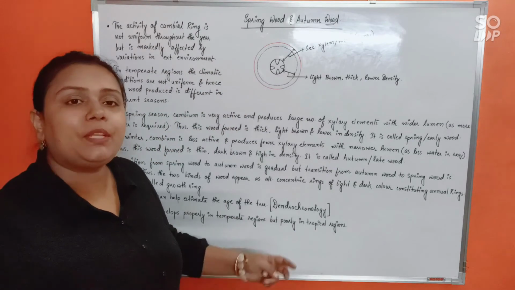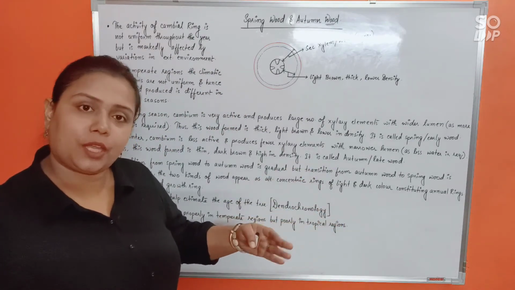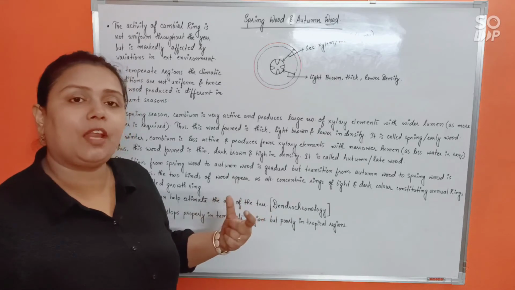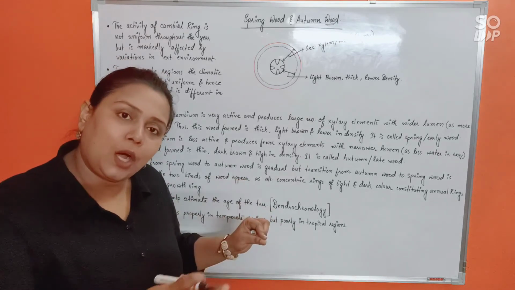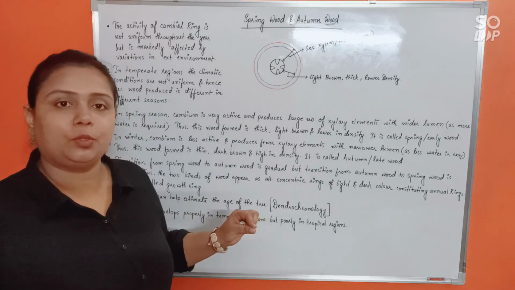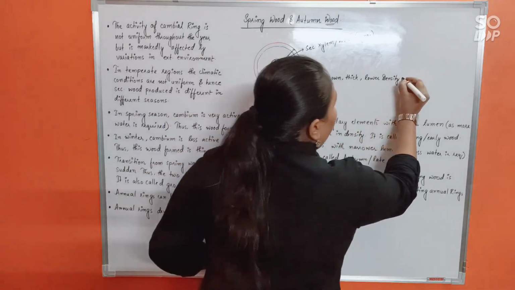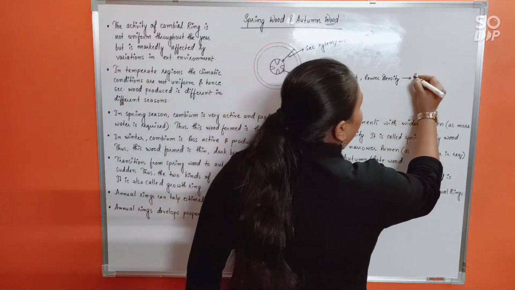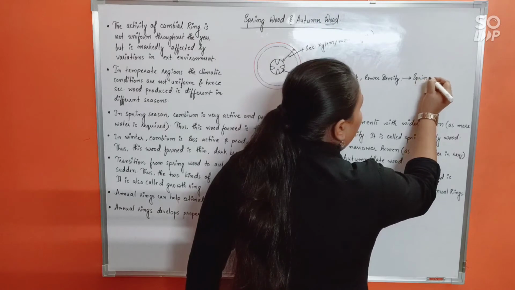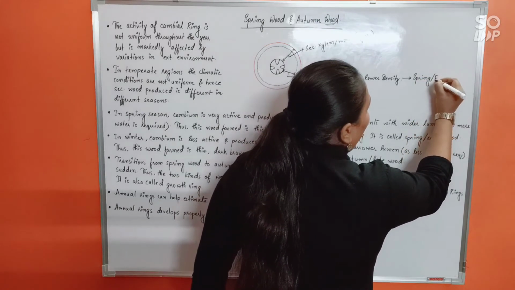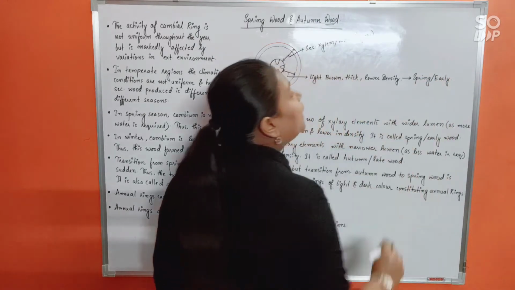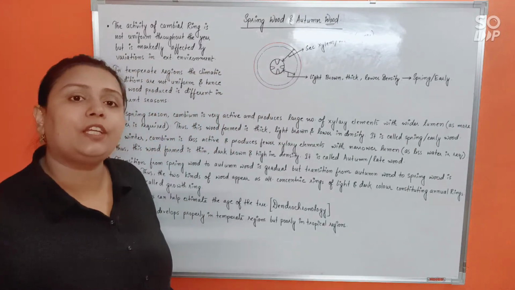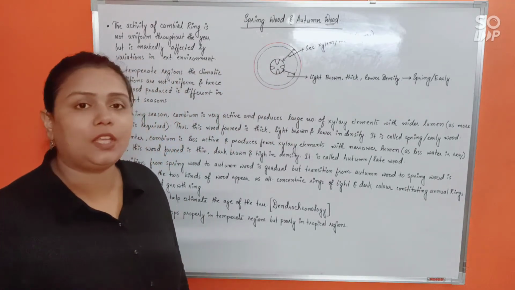In summer. That means in the first part of the year. It will start developing from spring, and throughout the summer it will develop. So we will call it spring wood, or we also can call it early wood. Why? Because it has started to develop in the earlier part of the year.